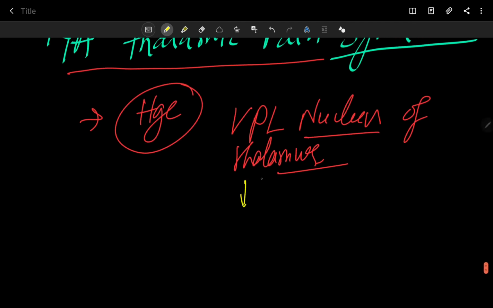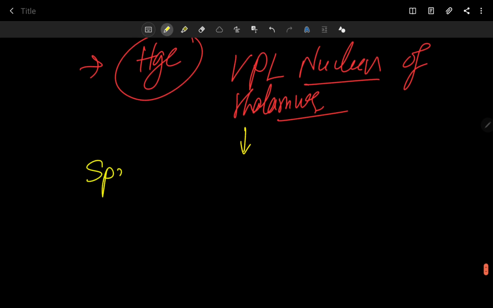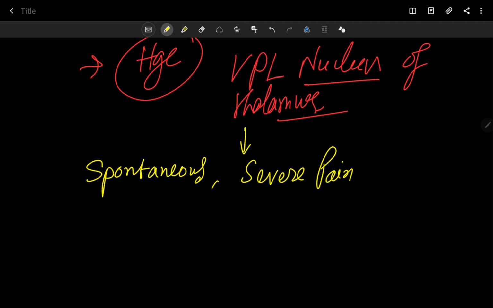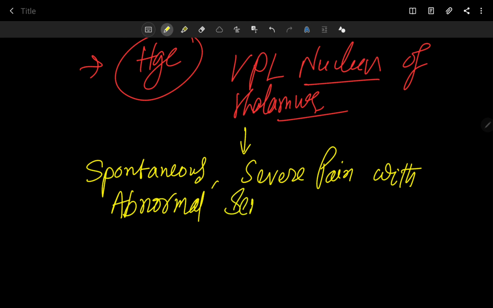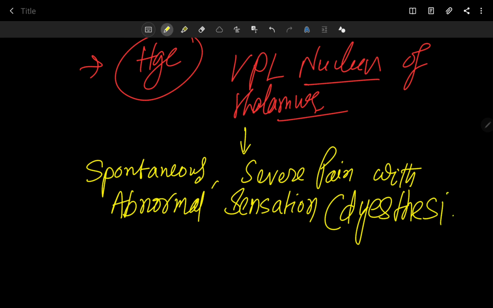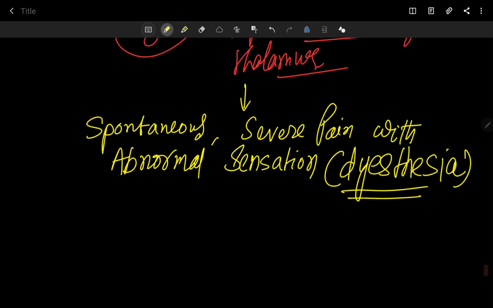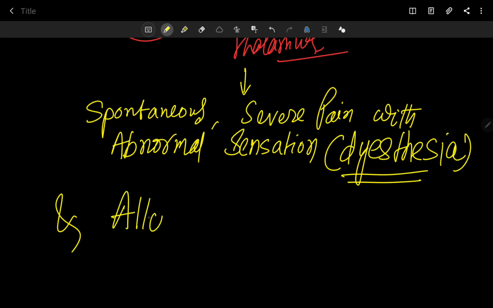So this is what happens: spontaneous severe pain with abnormal sensation, which is called dysesthesia, and also allodynia, from various parts of the body.